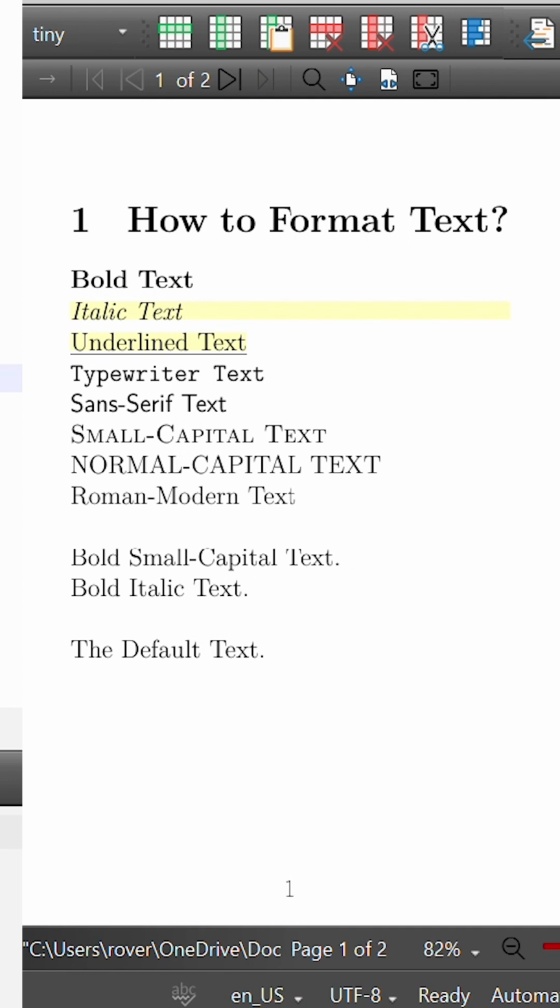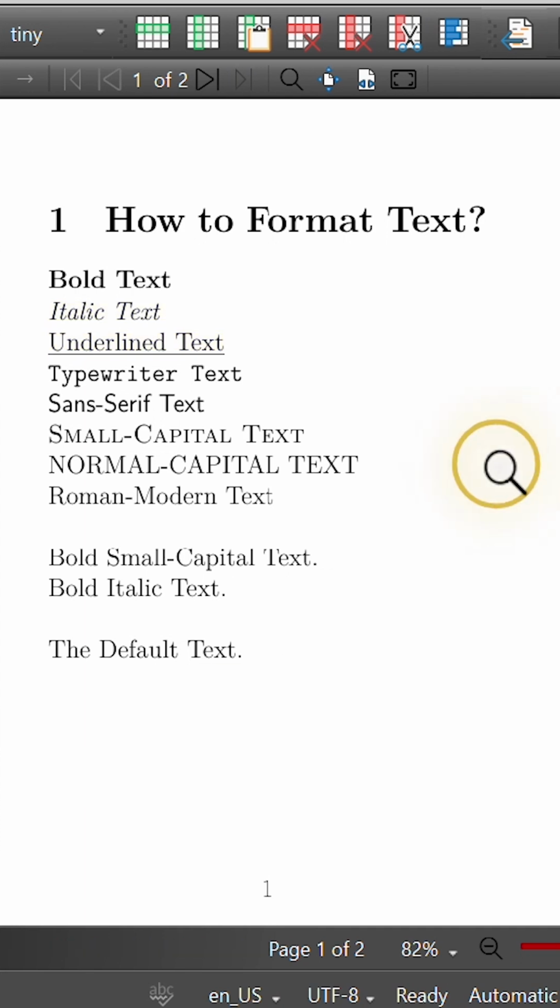font in LaTeX. And now we can see in our output, we have bold text, italic text, underlined text, text written in typewriter font, text written in sans-serif font, a small capital and normal capital. And we can see the difference there is that the lowercase letters in small capital are written in a slightly smaller font size than normal capital text. And our bottom one is Roman modern text, which is actually the same as the default text, which we have